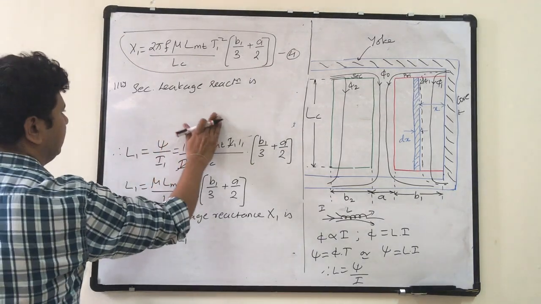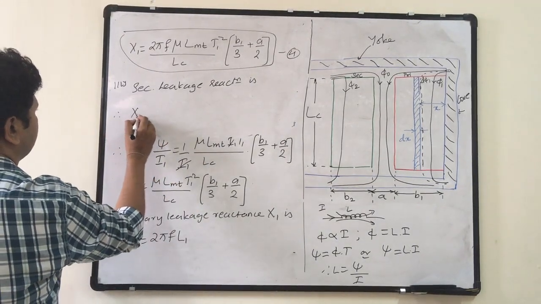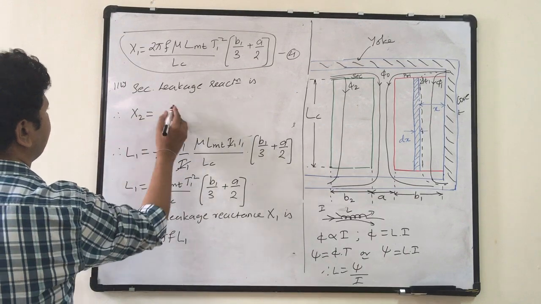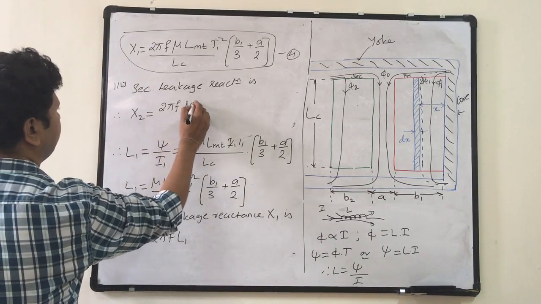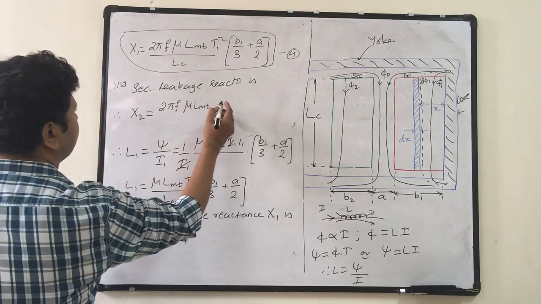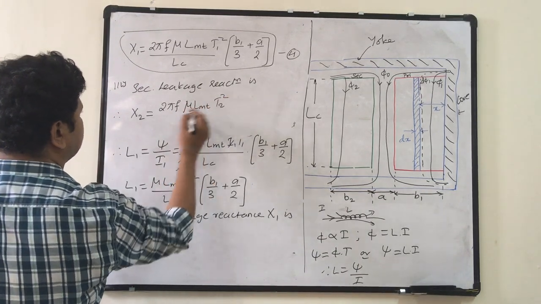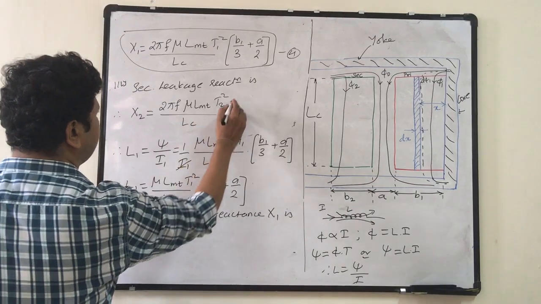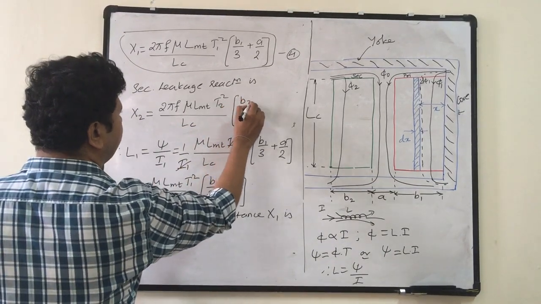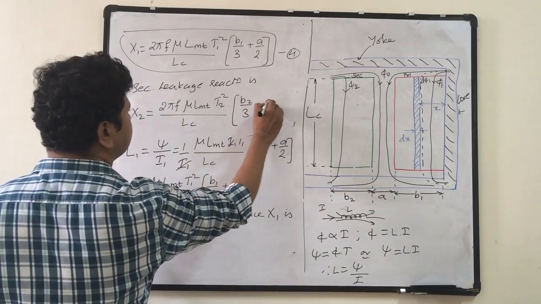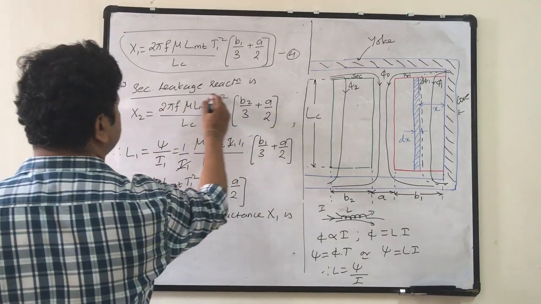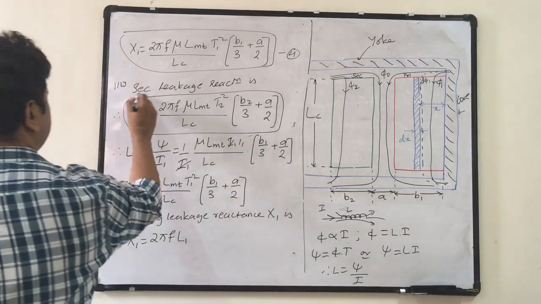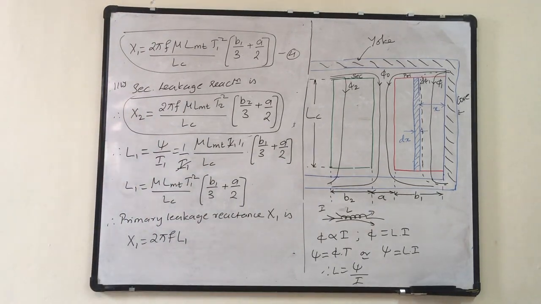So X2 equals 2 pi f mu LMT into T2 square upon LC into B2 by 3 plus A by 2. This is the secondary leakage reactance.